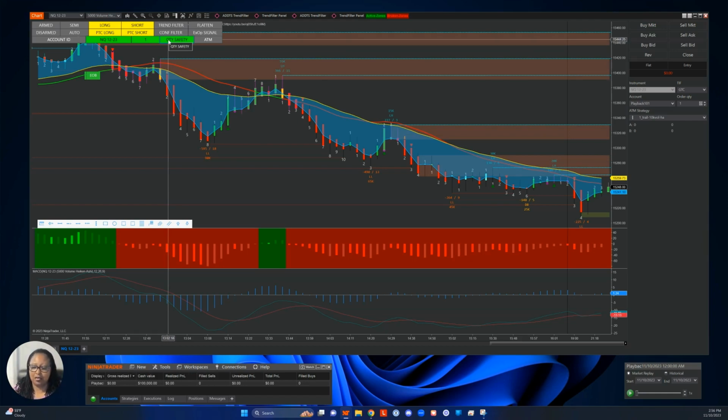Have you ever clicked on it, whether it's TradingView or Ninja, any other platform, and all of a sudden you've got like 5 contracts when you really meant to get one, and then you blow your account? This helps prevent that. Then I'm going to put on confirm, and I'll go over that in just a second. My ATM is an ATM that I have that does trailing, and I'll talk about that in just a moment. This is playback. This is all sim. I highly suggest you sim and practice it. Then I'm just going to put it on auto, meaning I'm going to have it just keep trading like that throughout the day. And then I can arm it.